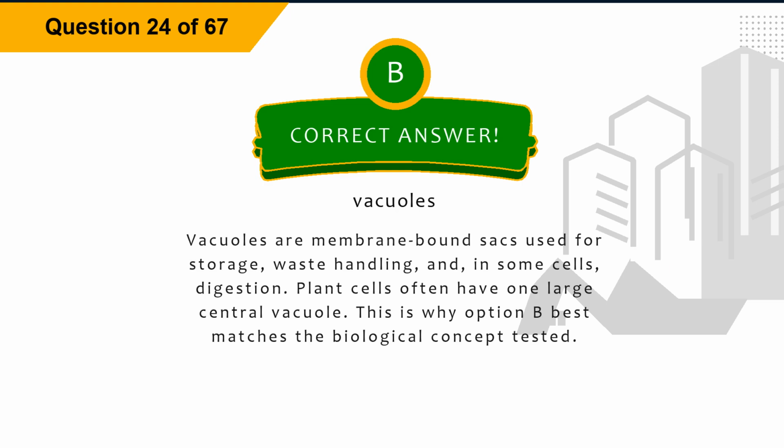The correct answer is option B, vacuoles. Explanation: vacuoles are membrane-bound sacs used for storage, waste handling, and, in some cells, digestion. Plant cells often have one large central vacuole. This is why option B best matches the biological concept tested.